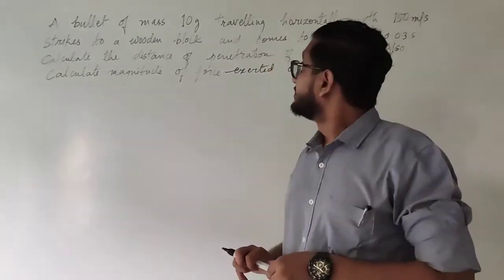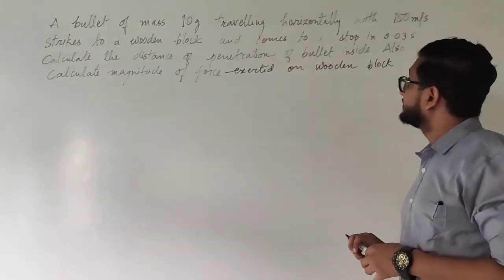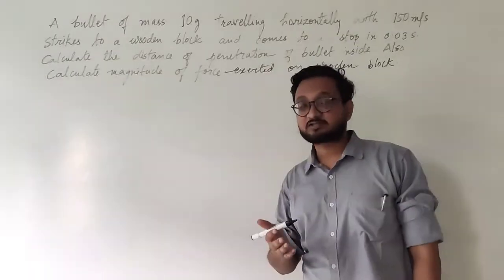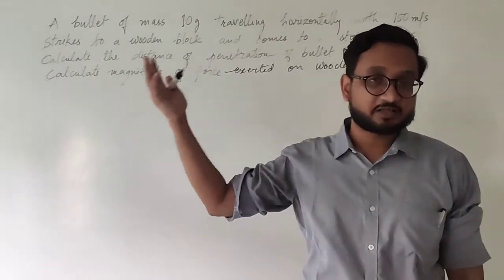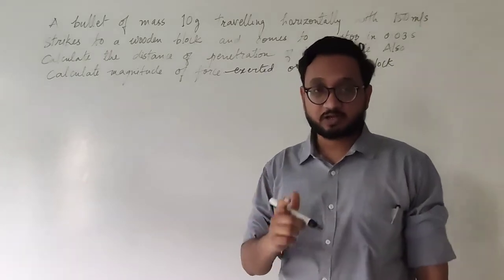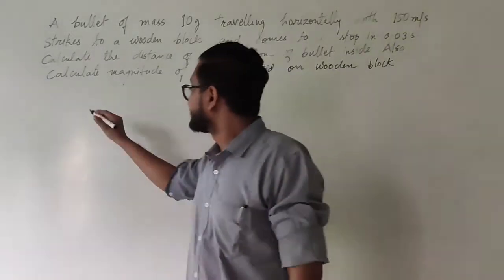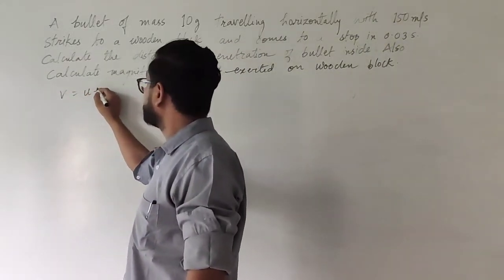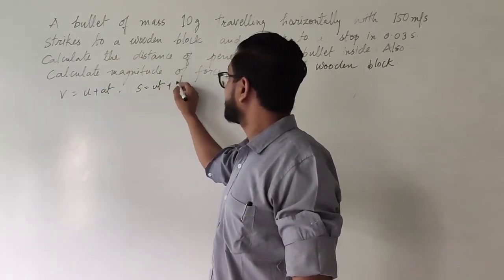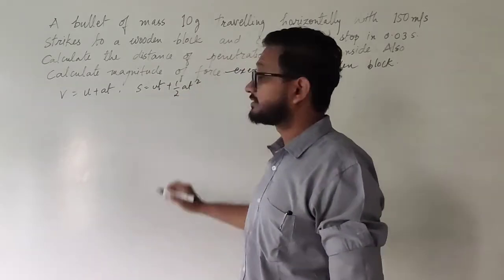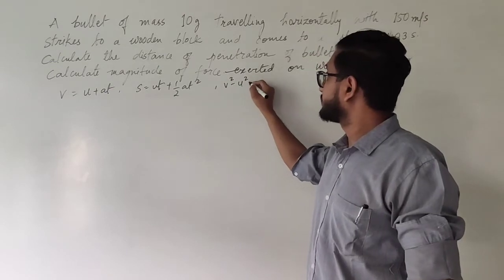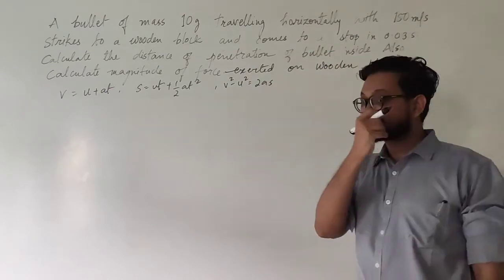Okay. Also calculate the magnitude of force exerted on the wooden block, and how much force the wooden block will experience. So first of all, you need to find the distance covered, and for that, once again, like I said, the three formulas that we studied in the previous chapter, that is the motion chapter, the three equations of motion. So the first one is V is equal to U plus AT. Second is S is equal to UT plus half AT square. And the third one is V square minus U square equals 2AS.